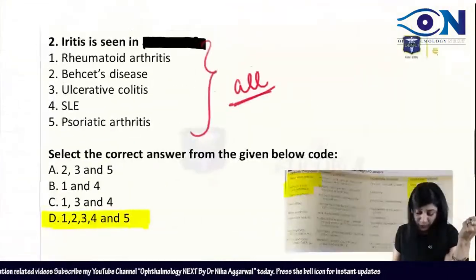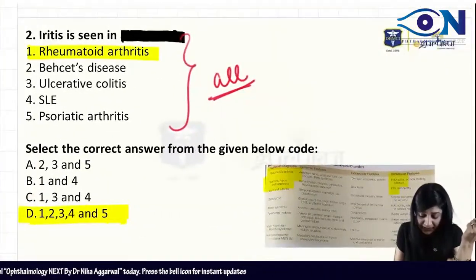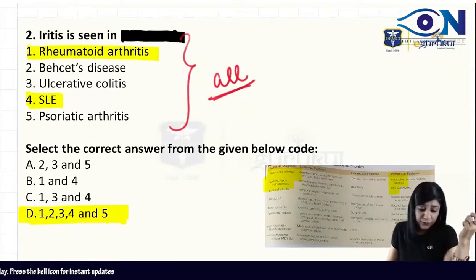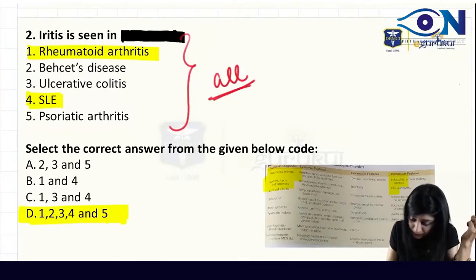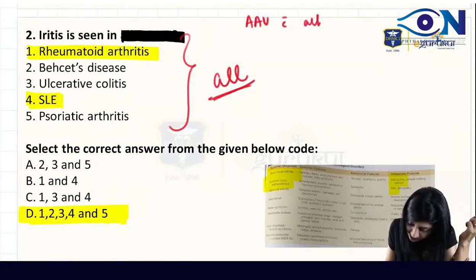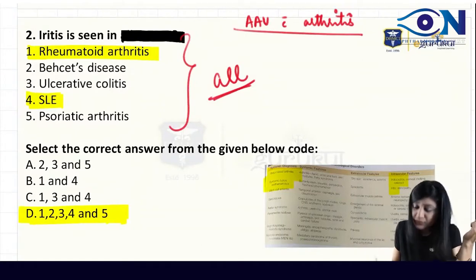And if you see this, the acute anterior uveitis with the arthritis. So there we actually have ankylosing spondylitis.